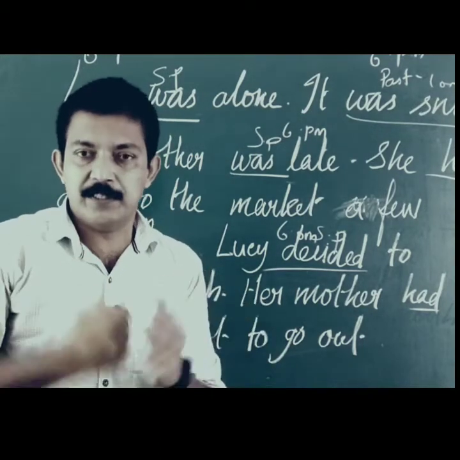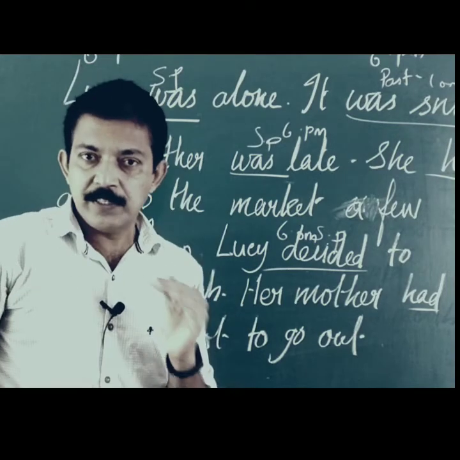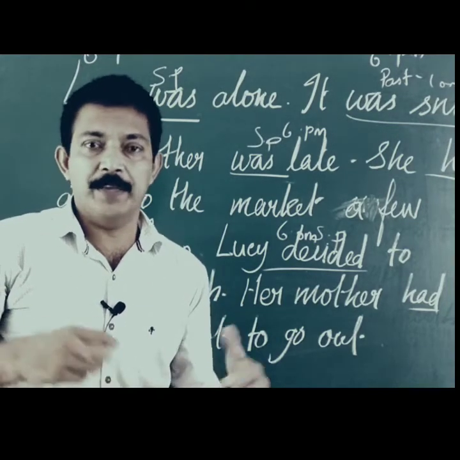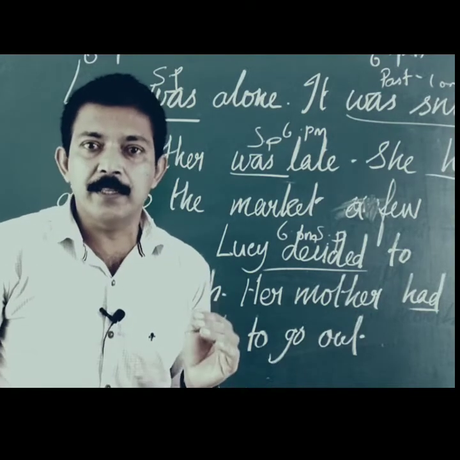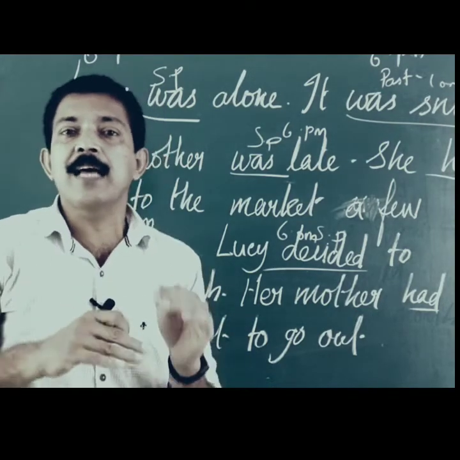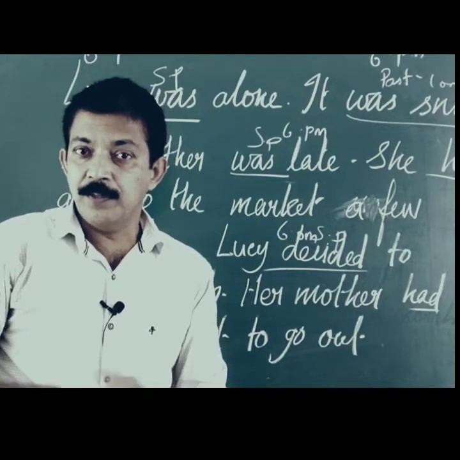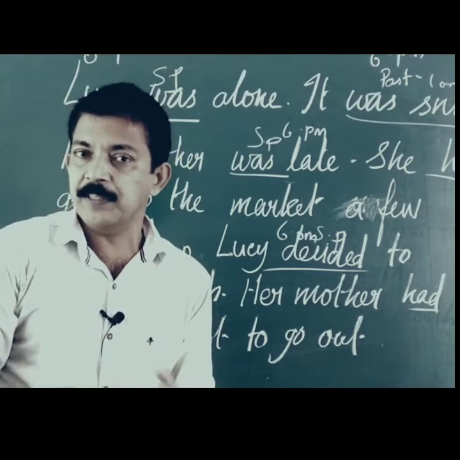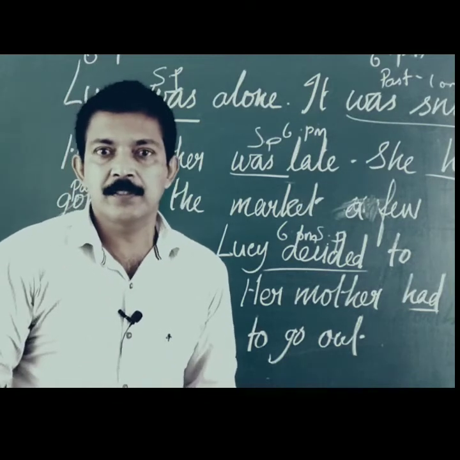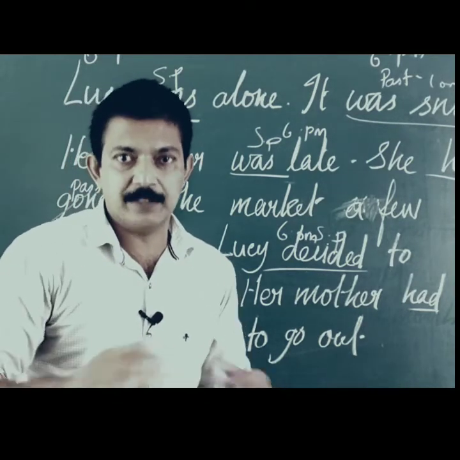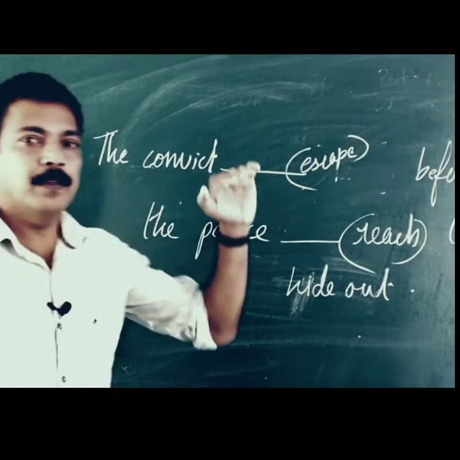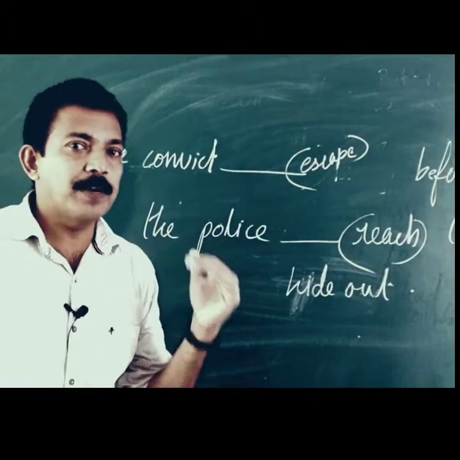Now there's one more instance where we use past perfect. If there are two actions happening in one sentence, joined by conjunction, if the actions happen at different times, the action that happened before should be in past perfect. The second action should be in simple past. Let us have a discussion on that with an example.